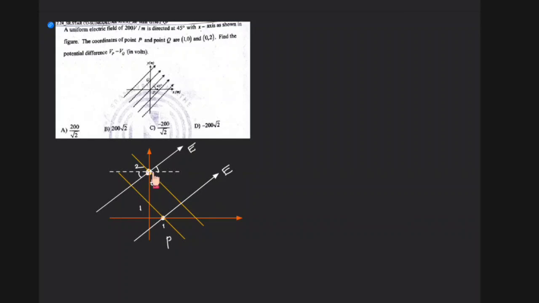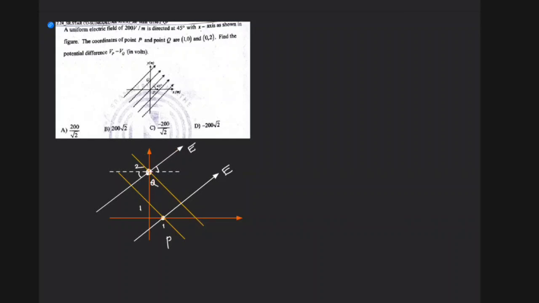The equipotential lines are all perpendicular to the electric field. So if I draw a perpendicular line from Q like this, that is a common potential line, or equipotential line. This is also an equipotential line, and this is also an equipotential line, right?